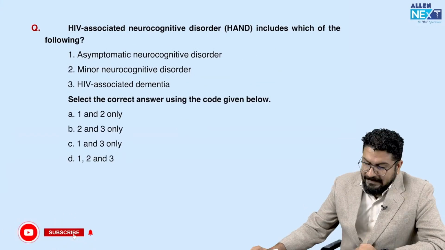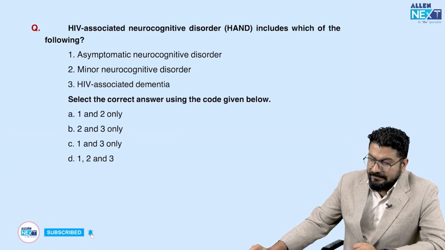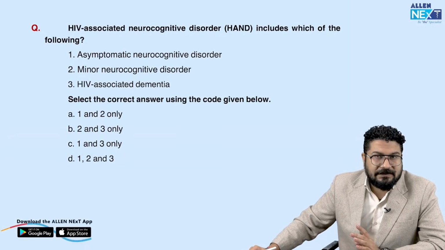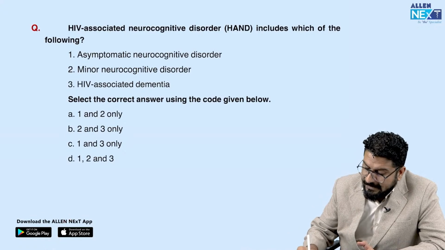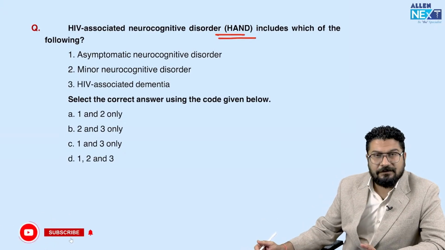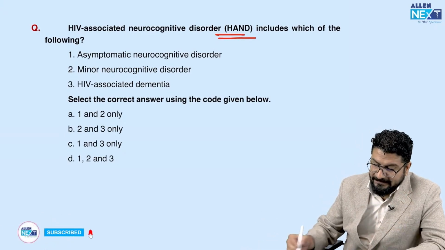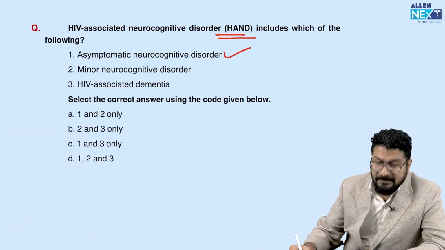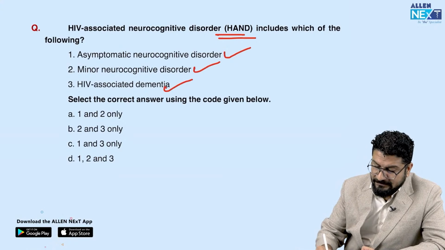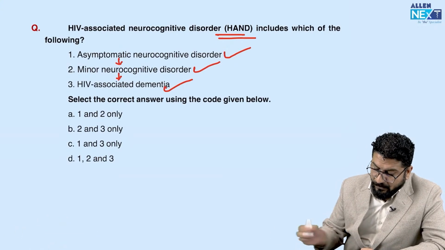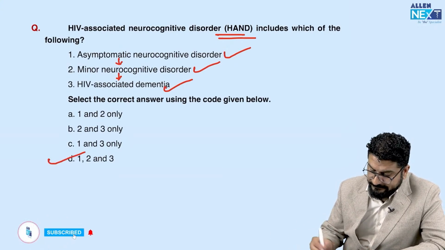Okay, then we have a question, HIV associated neurocognitive disorder, we call this HAND. Again, a straightforward question from Harrison. This was given in the 20th edition as well as the 21st edition. You can see HAND includes which of the following. People with HIV can develop asymptomatic neurocognitive disorder, then sometimes a minor problem, and then sometimes the patient can develop dementia. So this is a sequence that we see. So all these three, 1, 2, 3, are correct.